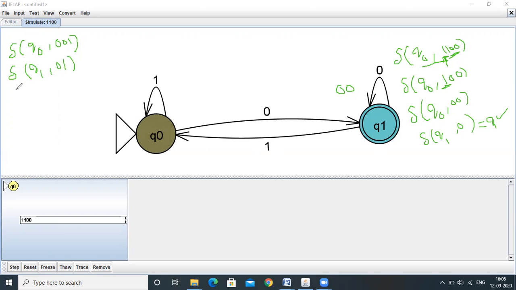Q1 on 0 will go to the Q1 state only. Over the input 1, Q1 on 1 will go to the Q0 state. So currently it is in the Q0 state. There are no further inputs. It means the automata has rejected the given string. This does not belong to the language which ends with 0.